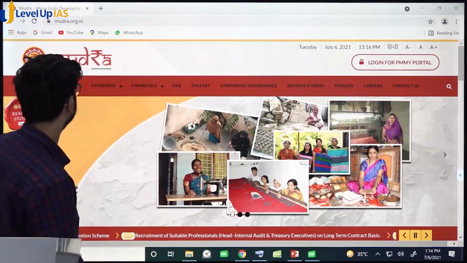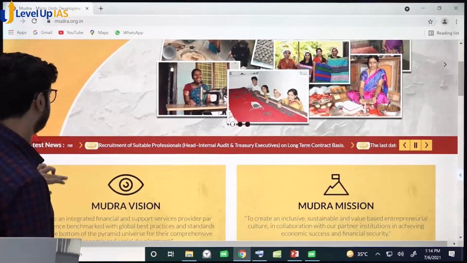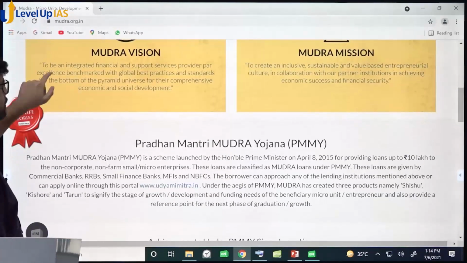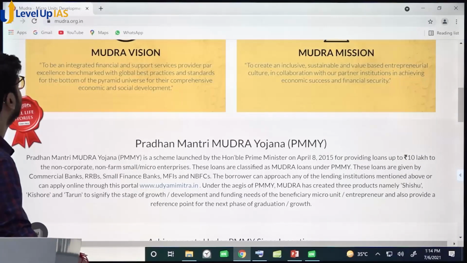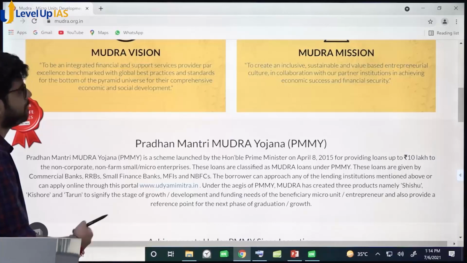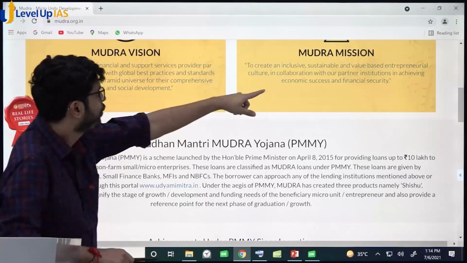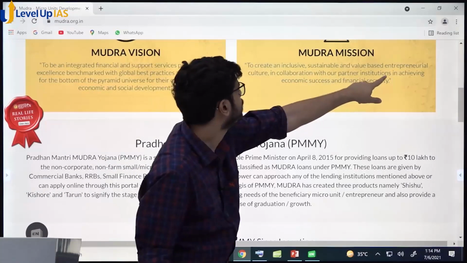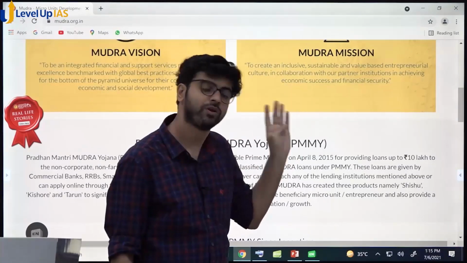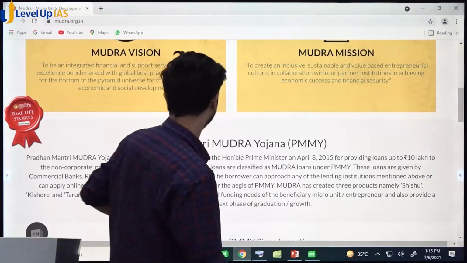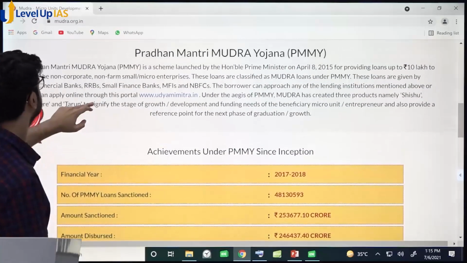Yes or no? See this. To be an integrated financial and support services provider par excellence, benchmark with global best. Sustainable and value-based entrepreneurial culture. If you write this in your mains, you will get very high marks. Right?